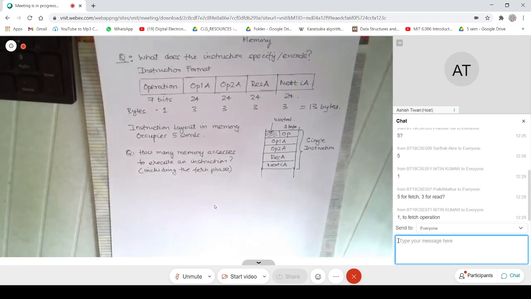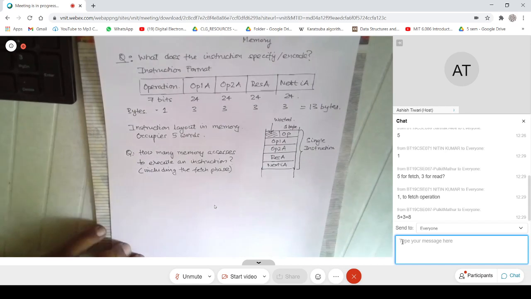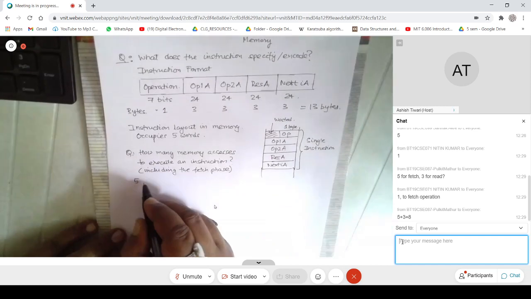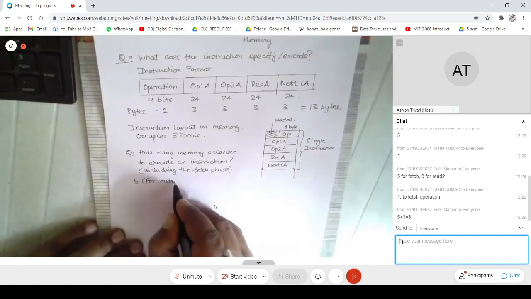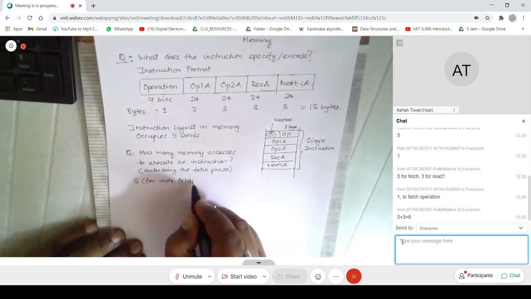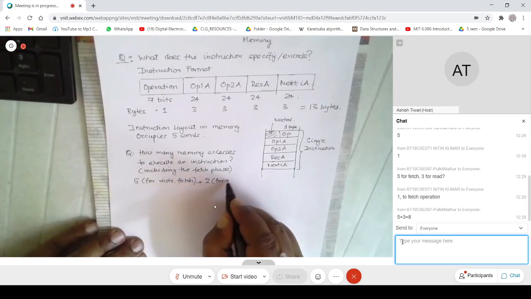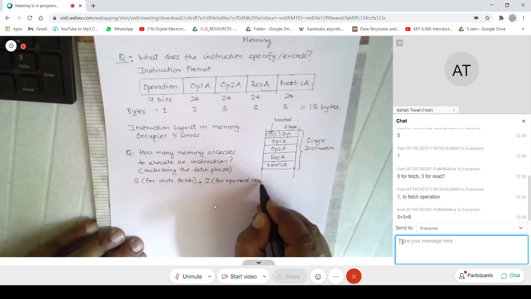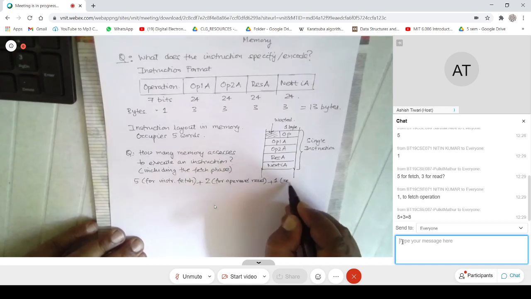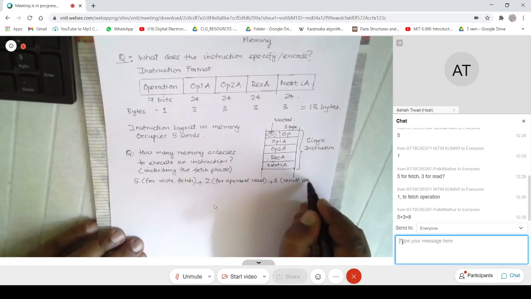Then how many accesses do you require to execute the instruction? I can write it like this: 5 for instruction fetch, plus 2 for operand reads and 1 for result write.